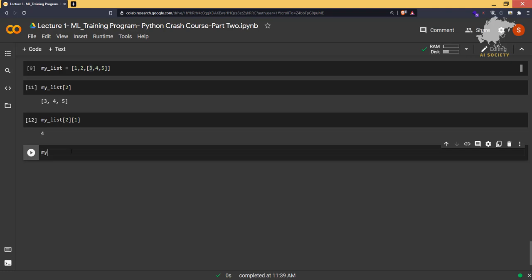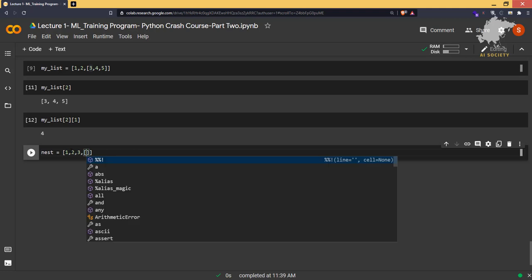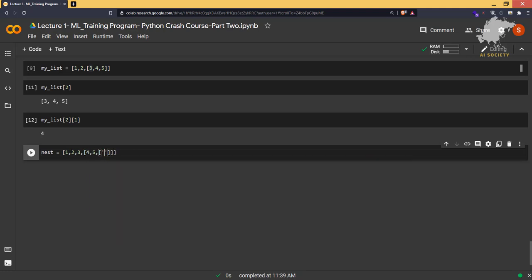And also let's have a little more complicated nested list by typing, let's say, nest is equal to 1, 2, 3, then I open a list 4, 5, and I open one more list. That means list inside list inside list. We have target 1 and we have target 2.